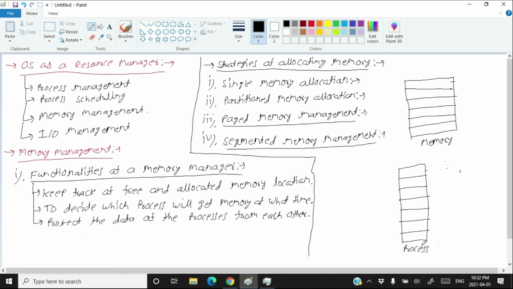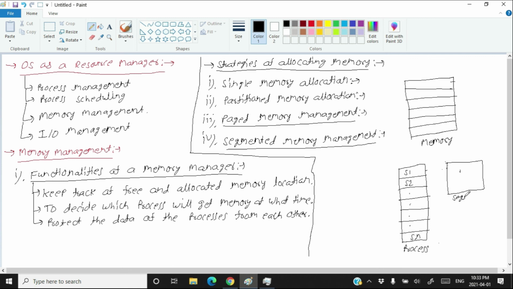Like in paging, the process was divided into various pages, in segmentation a process is divided into various segments. So this is segment 1 of the process, this is segment 2 of the process, and so on up to segment n. Segment S1 will be loaded into the memory, and segment S2 will also be loaded into the memory. The mapping of a segment to a particular partition of the memory happens through something called a segment table.